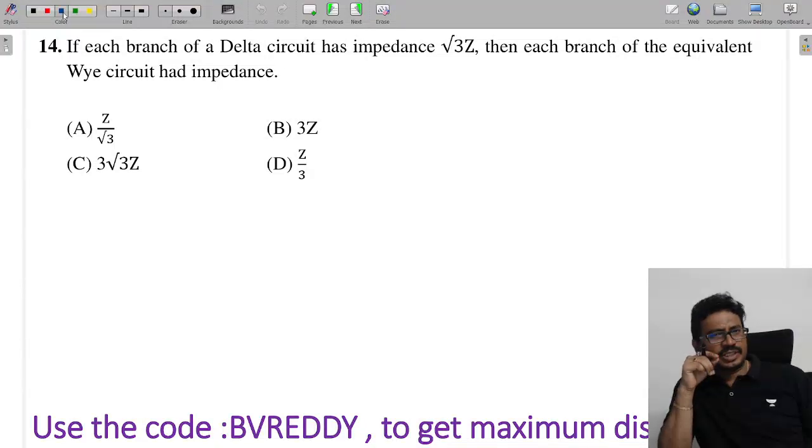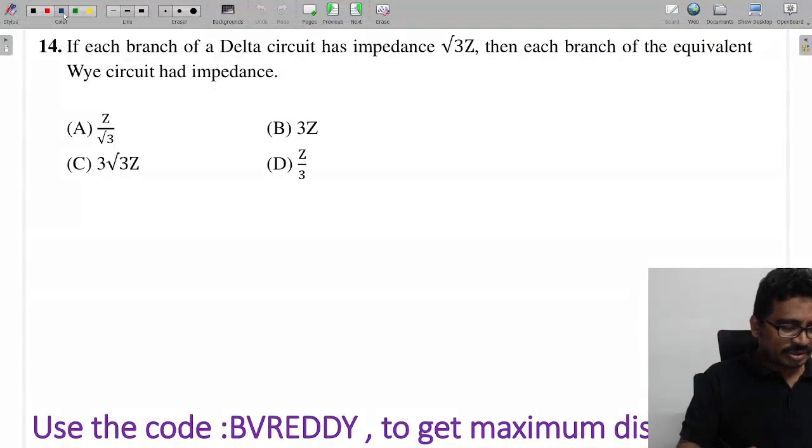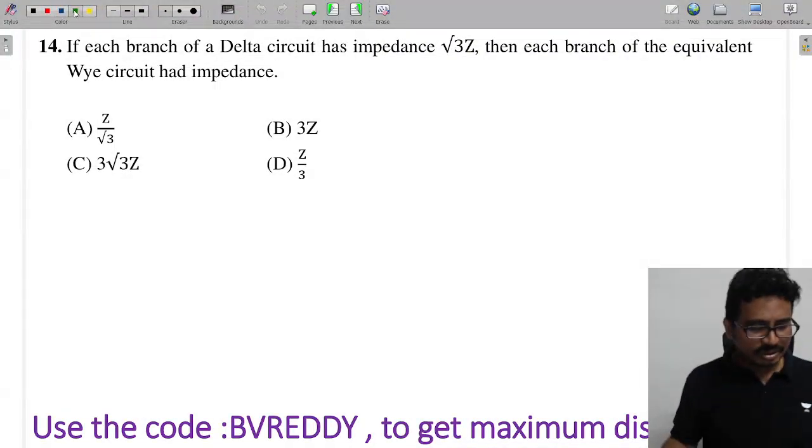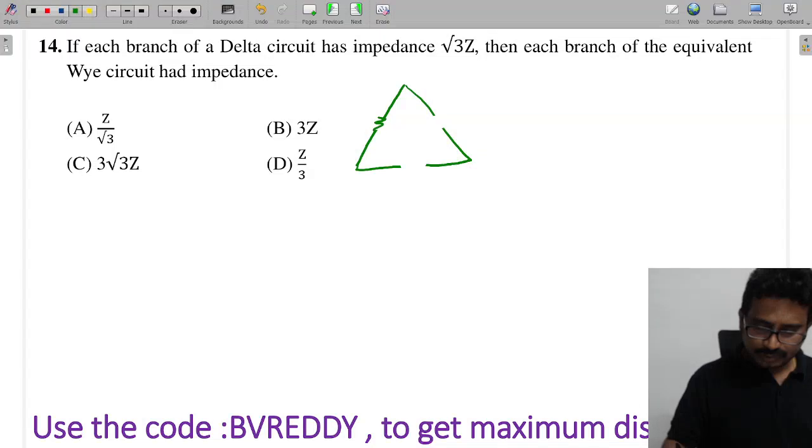Next. If each branch of a delta circuit has impedance root 3Z, then each branch of the equivalent Y circuit has an impedance of what? In the delta circuit, each branch impedance is given as root 3Z.